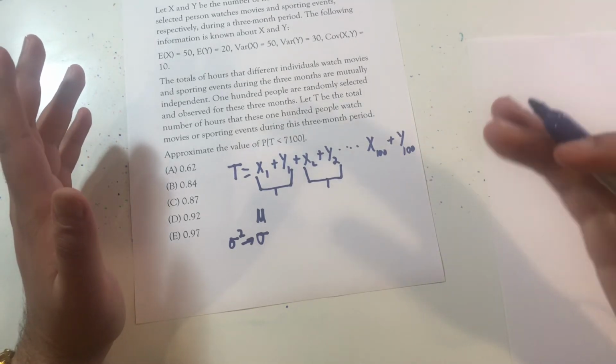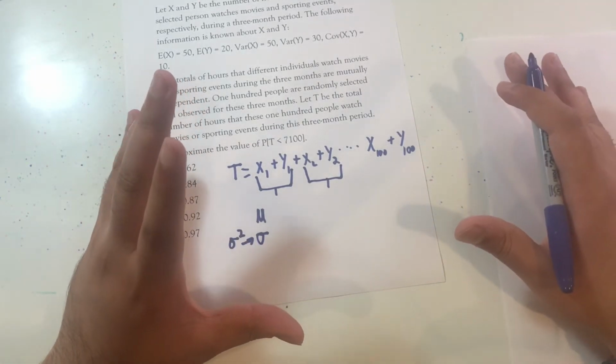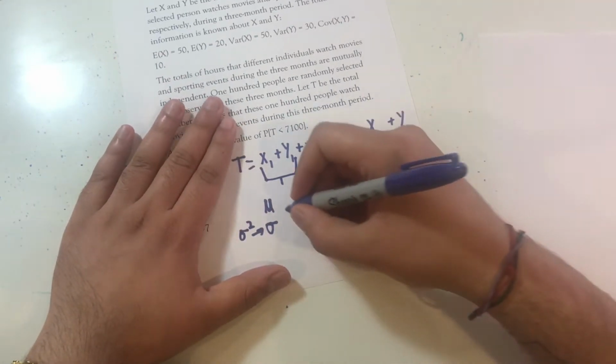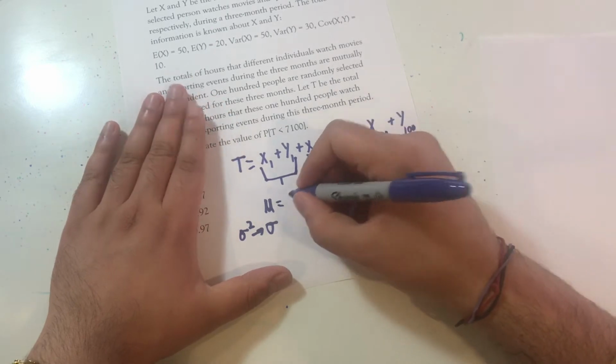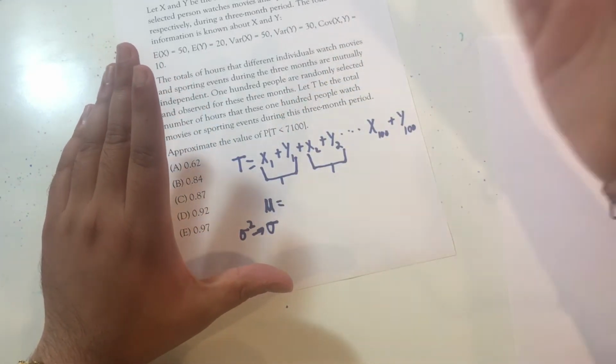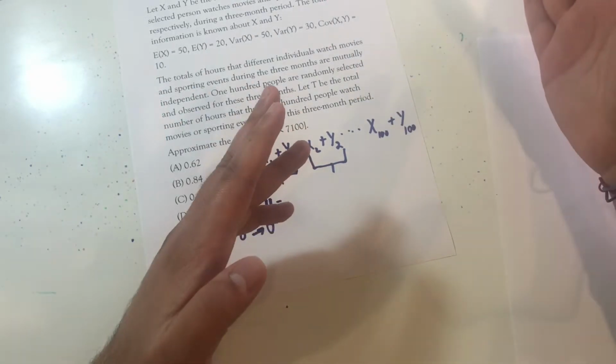And the way the central limit theorem is going to work for a total is it's going to be equal to the expected value of each individual multiplied by the number of items I have.